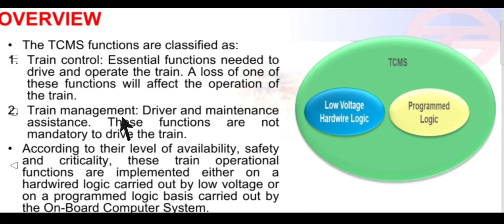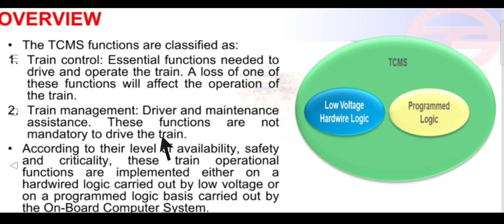Now the second is train management. What is train management? Train management is not responsible for the operation of the train. If there is any problem in the train management system, it would not hamper the operation of the train. The train control function is mandatory to drive the train, and the train management function is not mandatory to drive the train.